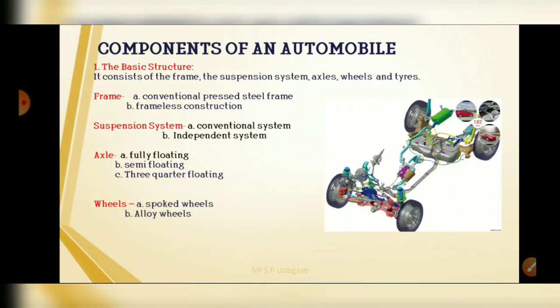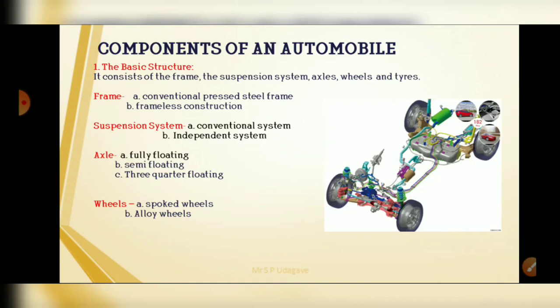The basic structure contains the frame, the suspension system, axle, wheels and tires. The first one is the frame. There are two main types or distinct forms of construction in common use. The first is the conventional pressed steel frame, to which all the mechanical units are attached and on which the body is superimposed.